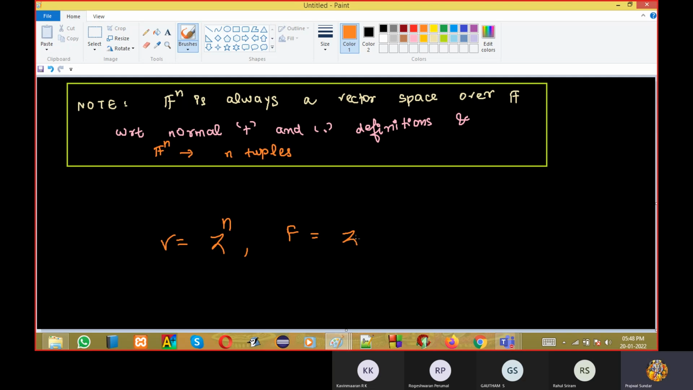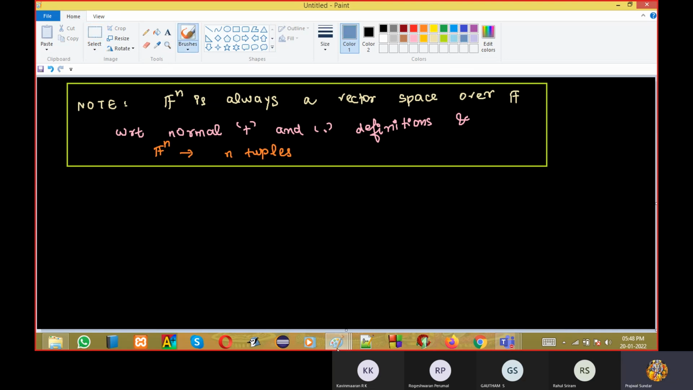Someone tell me this question's answer. Yeah, Z itself is not a field, no. This is what I was expecting. Z itself is not a field, so how will we talk about a vector space? Field itself is wrong. You should be careful, okay? First of all, it should be a field. If it is a field, then we will talk about vector space.